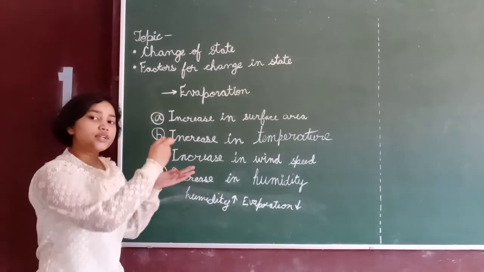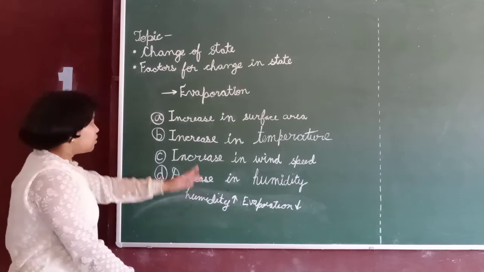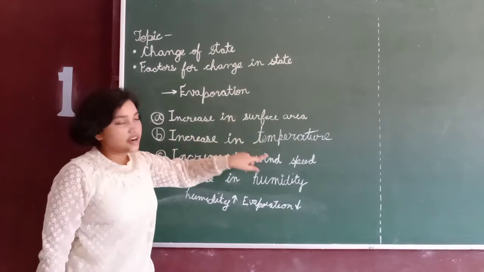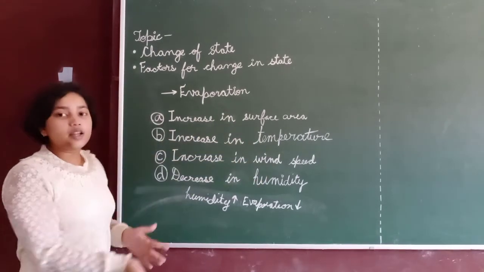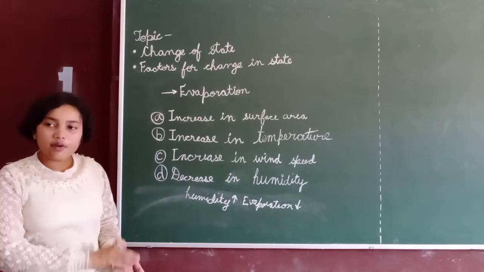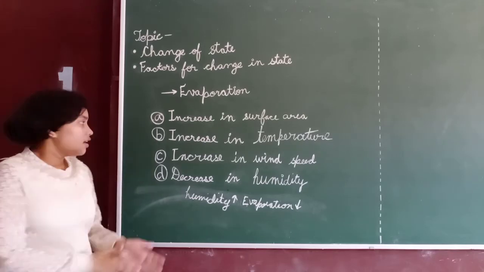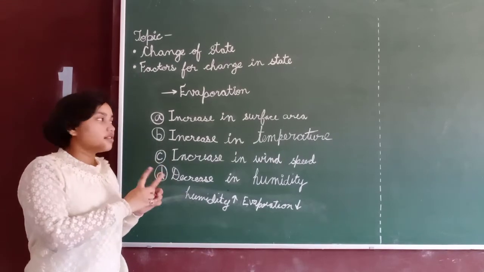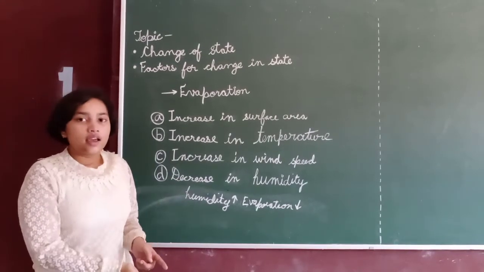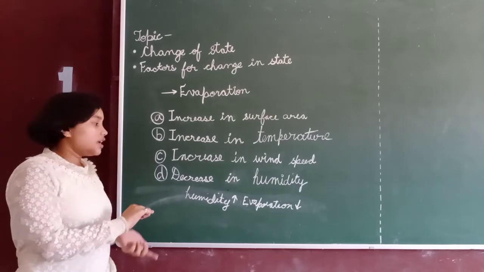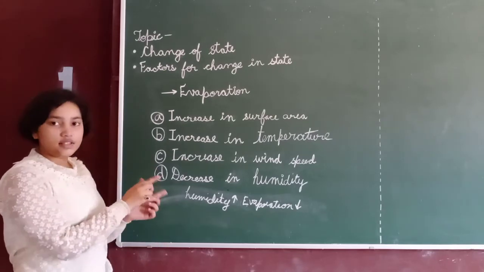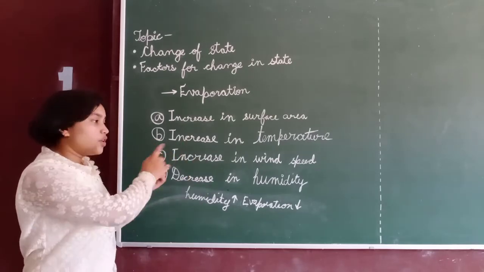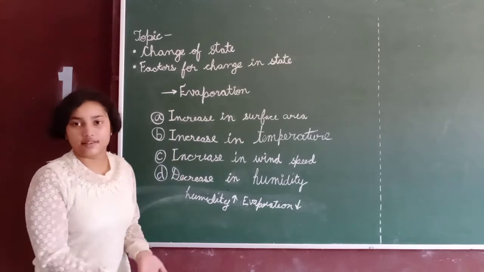These are inversely proportional, because surface area, temperature and wind speed are directly proportional. What is the meaning of directly proportional and inversely proportional? Directly proportional means when one thing increases, then another thing also increases. Inversely proportional is when one thing increases, then another thing decreases, and when one thing decreases, then another thing increases.